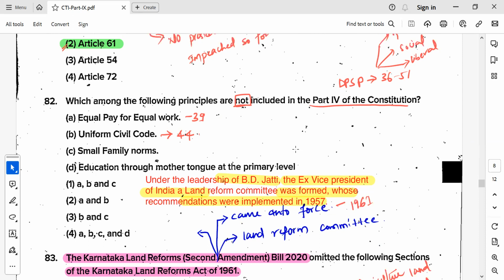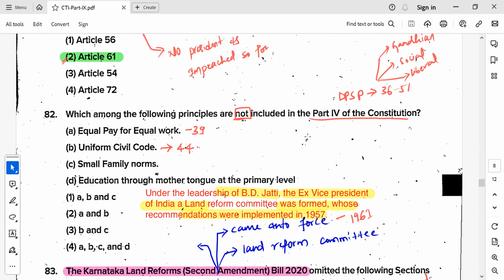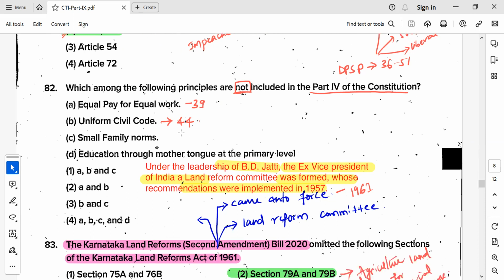Let me tell you, we know that the DPSP are from Articles 36 to 51, and there are three categories: Gandhian, socialist, and liberal. See, equal pay for equal work is Article 39. Then the Uniform Civil Code, Article 44. Small family norms, there is no such DPSP. Education through mother tongue at primary level, so not a DPSP part either.